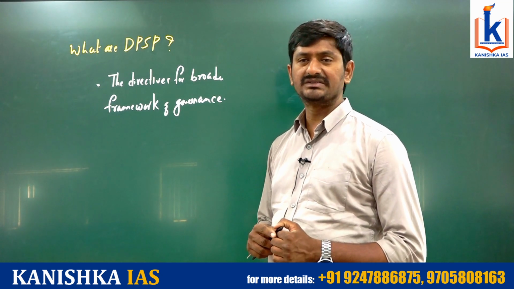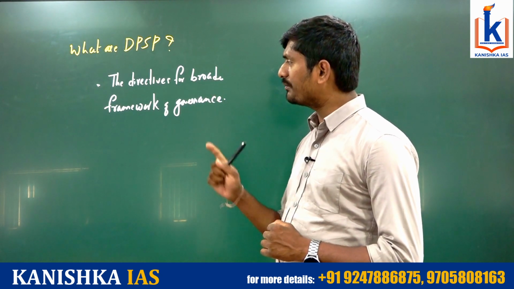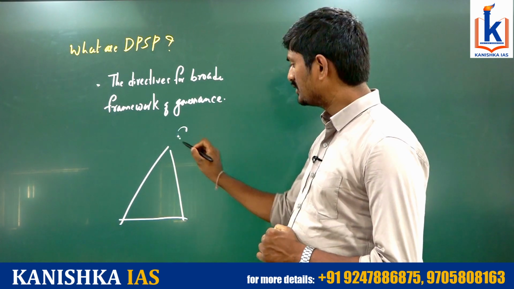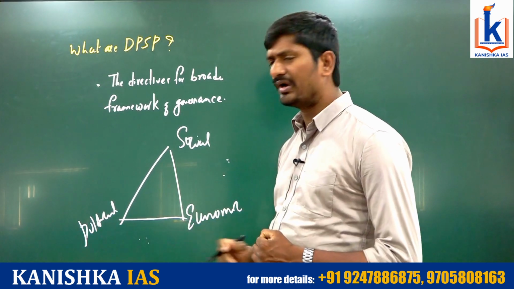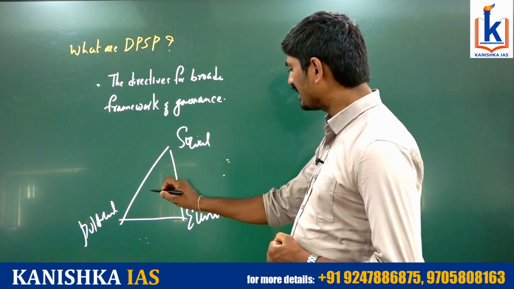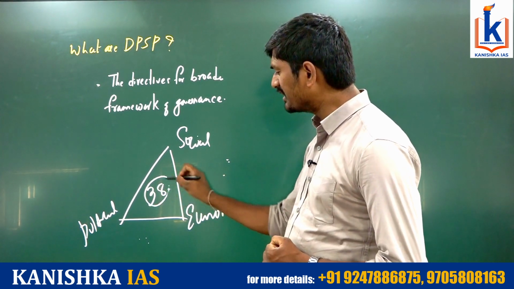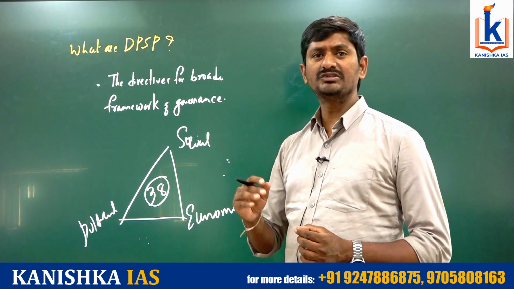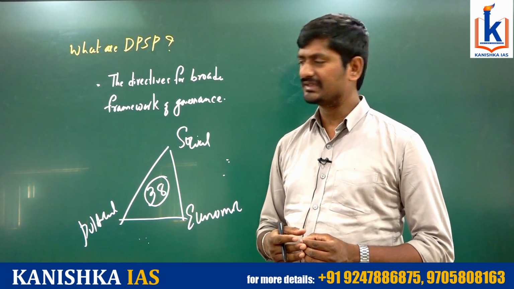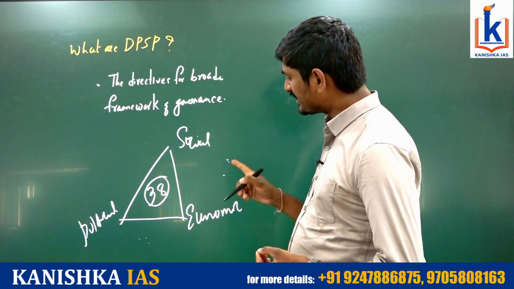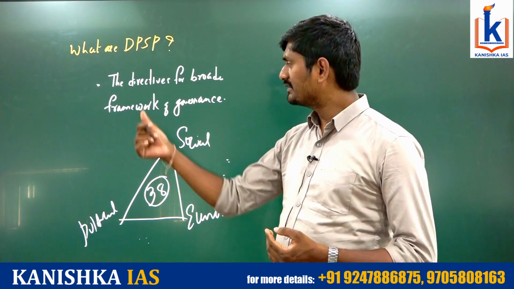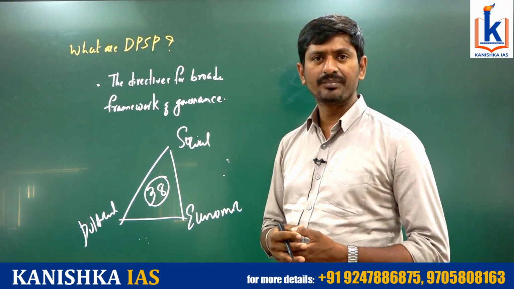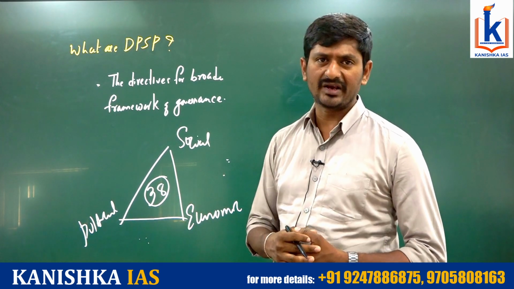Then what are DPSPs? The directive principles of state policy provide the broader framework of governance in three aspects: social, economic and political. In other words, Article 38 mentions as a broader principle that the state has to create a social order which will facilitate social, economic and political justice. By establishing such a social order, you will promote justice. That is why we can say they are directives for the broader framework of governance in the social, political and economic spheres.